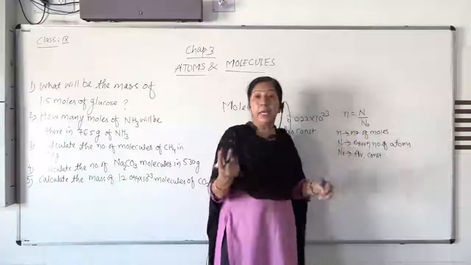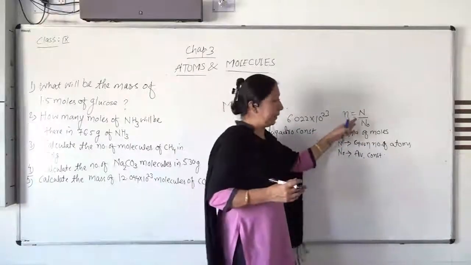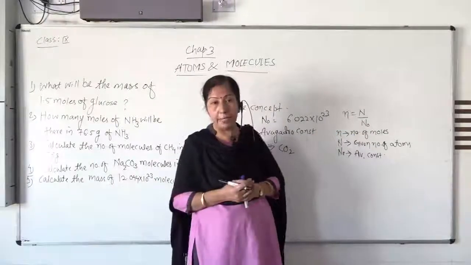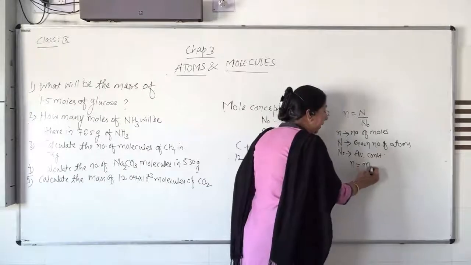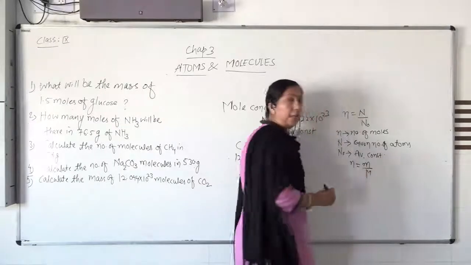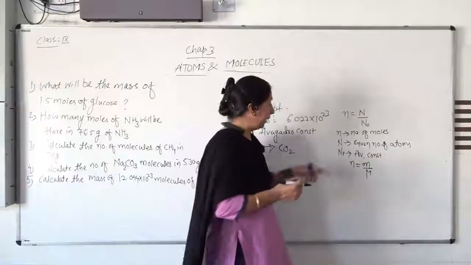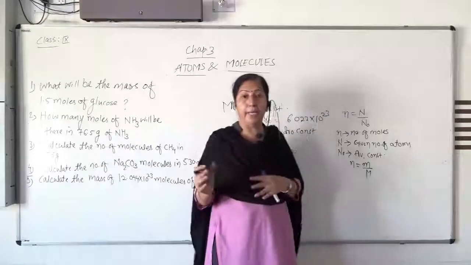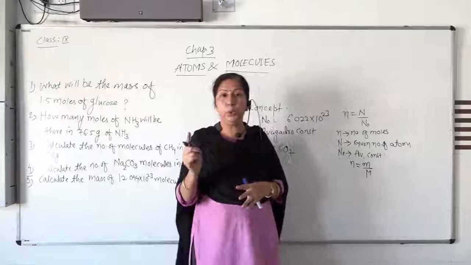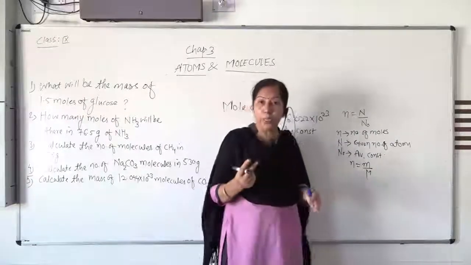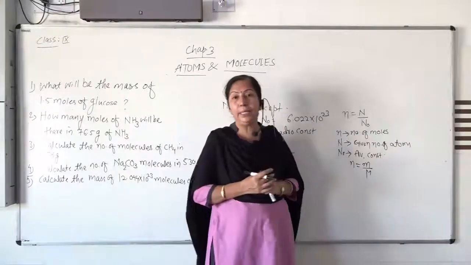Now this can also be calculated from mass. In some cases we are given the mass, so this formula may be written as n equals small m upon capital M. Small m is the given mass of the compound. Suppose in a water molecule, hydrogen is present as 2 grams. That is the given mass.